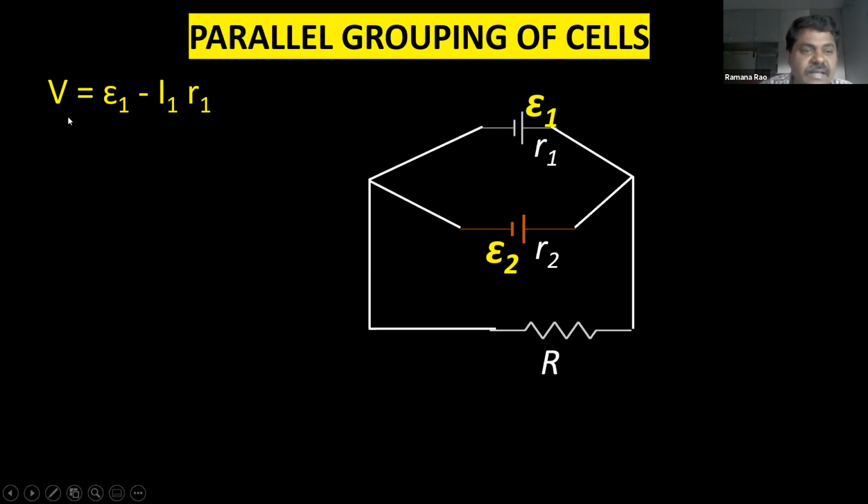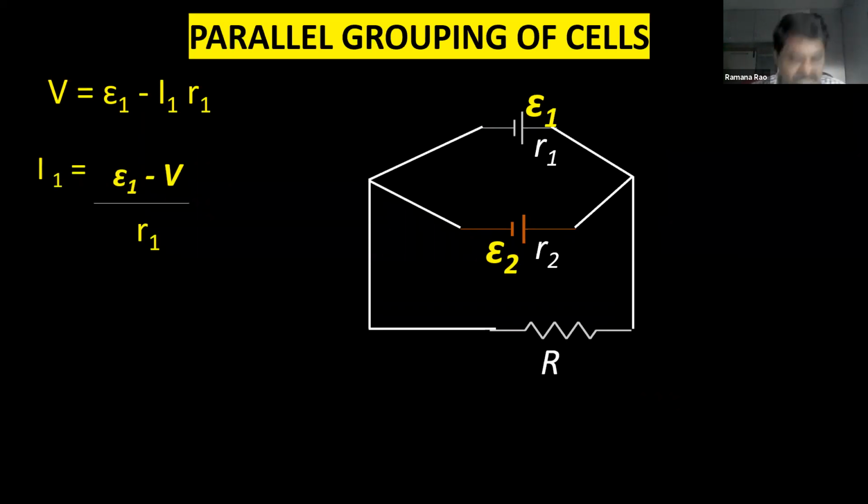So at the first cell, potential drop is equal to epsilon 1 minus I1 R1. Current is also going to be different. Potential difference will be same. Why? Because the current is going to split, as you learned in parallel combination. So what is I1? Again, it is simple math. You can simplify it. I1 is equal to epsilon 1 minus V by R1. Similarly, what is I2? Epsilon 2 minus V by R2. This is I1 and I2, two currents through the cells.